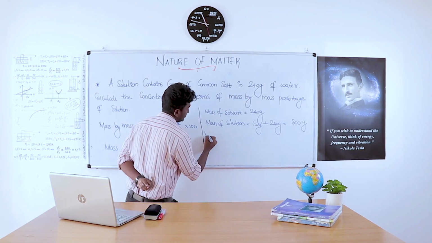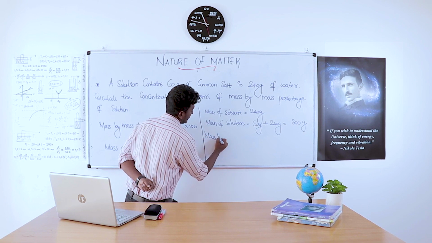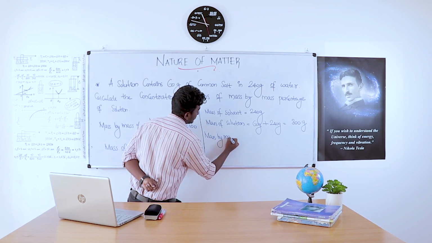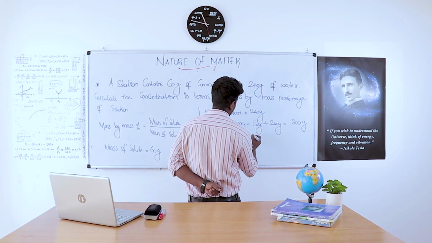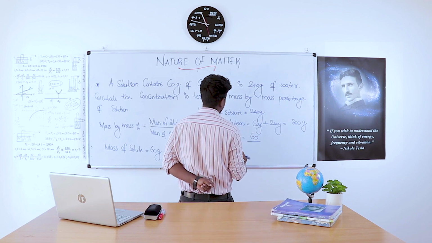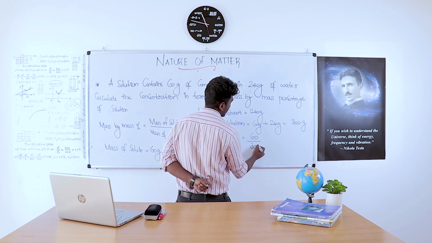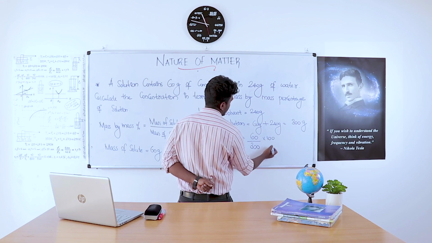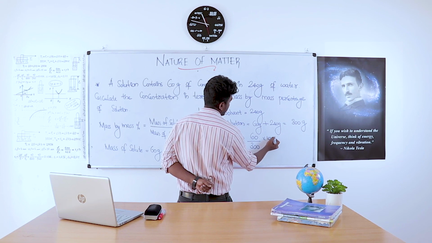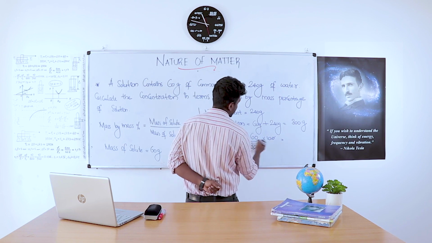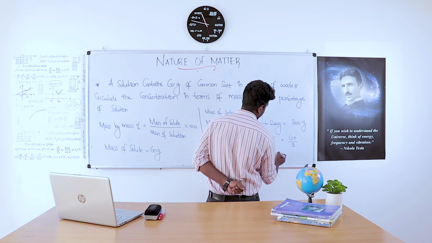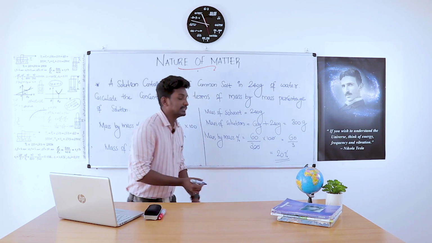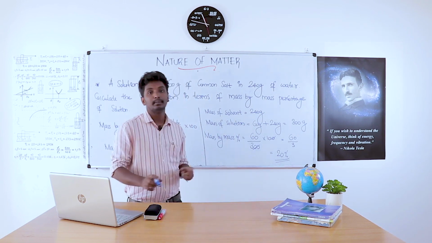Now, mass by mass percentage is equal to mass of solute, that is 60, by mass of solution, that is 300, into 100. These two zeros can be cancelled, that is 60 into 1, 60 divided by 3. 60 divided by 3 is 20. It's 20%. Mass by mass percentage of the solution is 20%.